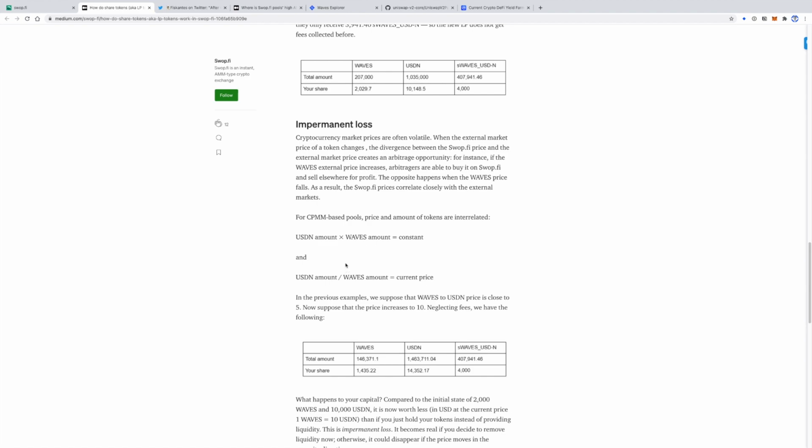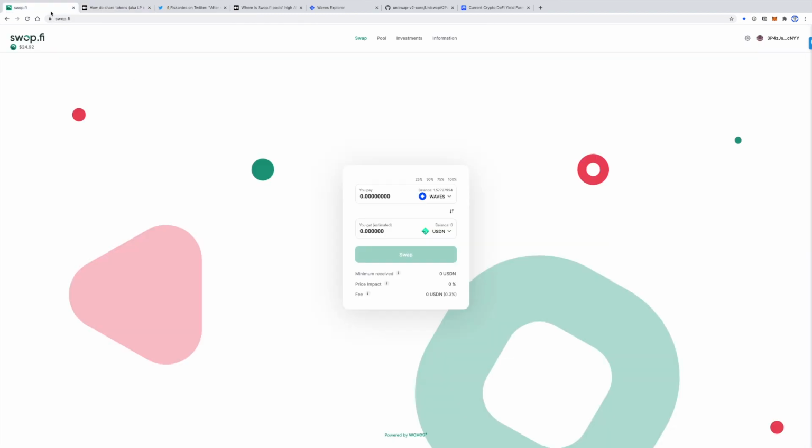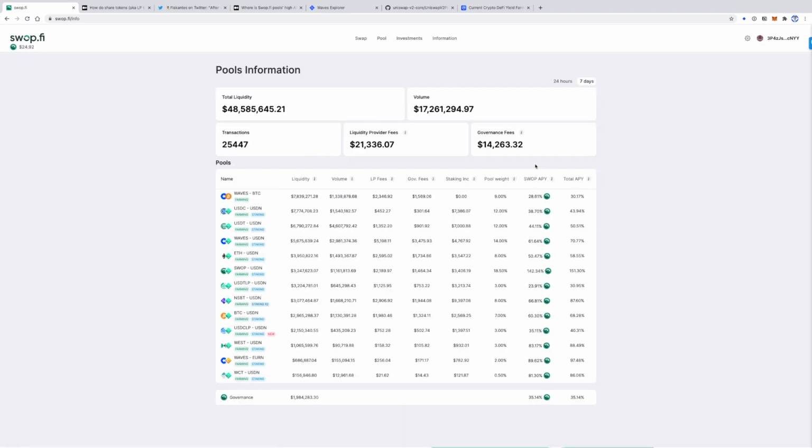The second risk is related to the swap token price. The swap token price may negatively affect APY for liquidity providers. Right now, swap tokens offer pretty high APY in all pools. We can see it on the pools information page. The swap APY is pretty high. And these numbers may change in the future because they depend on the swap token price. The swap token price, on the other hand, depends on the volume of swaps.